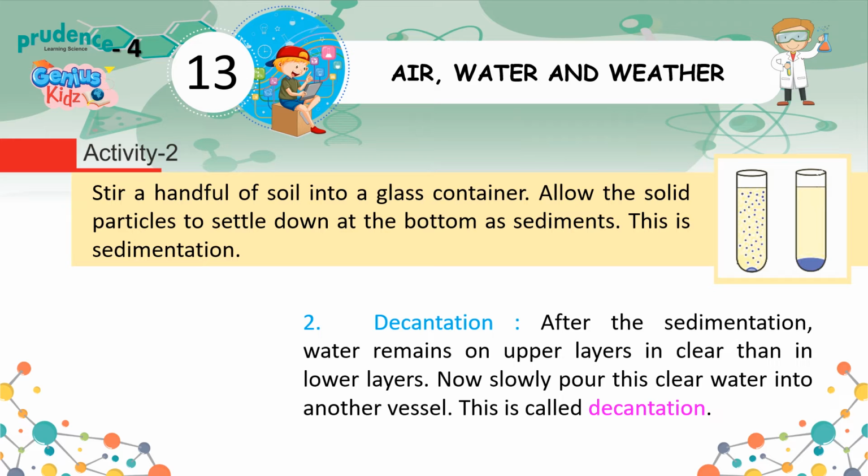2. Decantation. After the sedimentation, water remains clearer in the upper layers than in the lower layers. Now slowly pour this clear water into another vessel. This is called decantation.